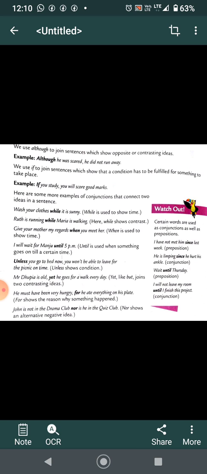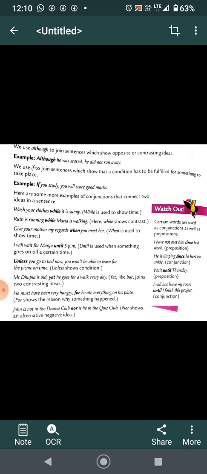Now, usage of if is to join sentences which show that a condition has to be fulfilled for something to take place. Here if is used when it's necessary for someone to fulfill a condition, only then the other work will be done. For example, if you study, you will score good marks. Now, the condition here is you have to study, only then you can get good marks.